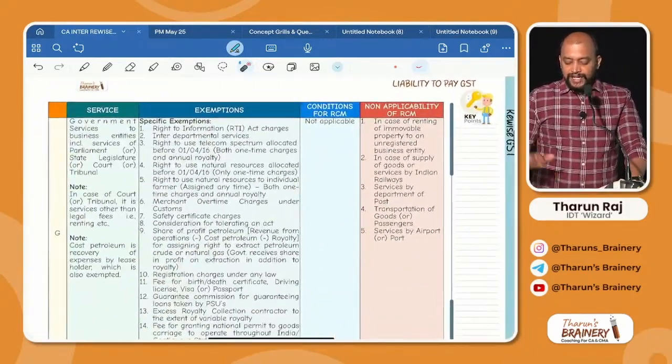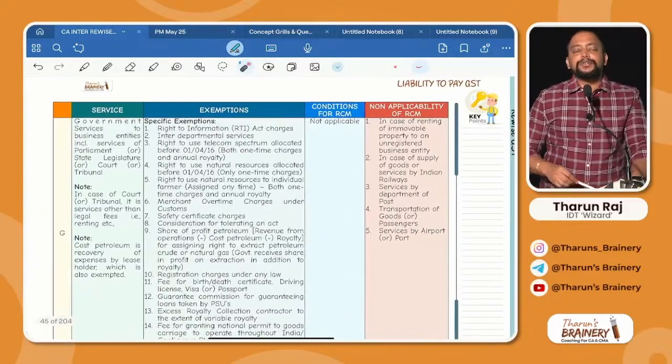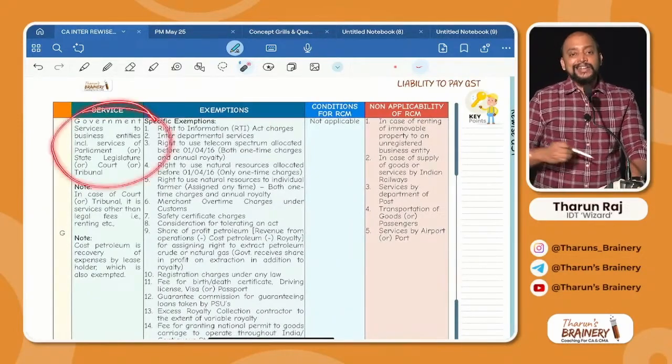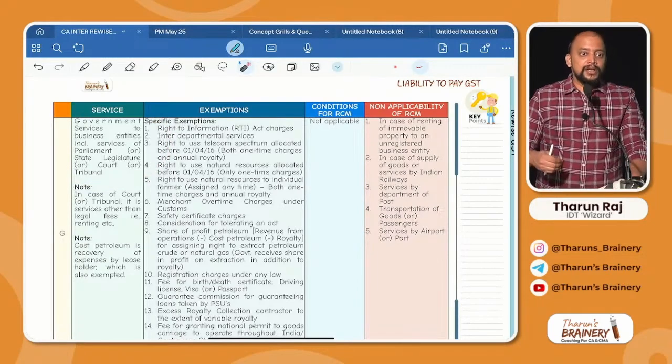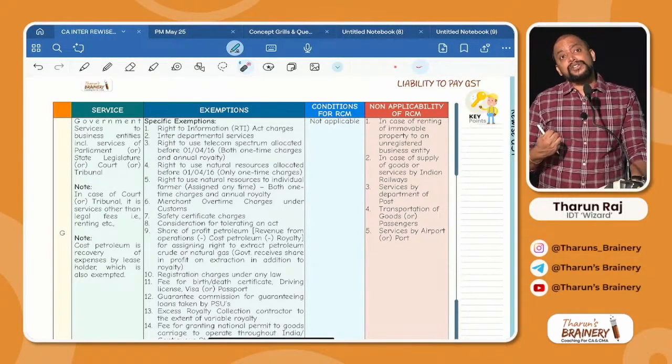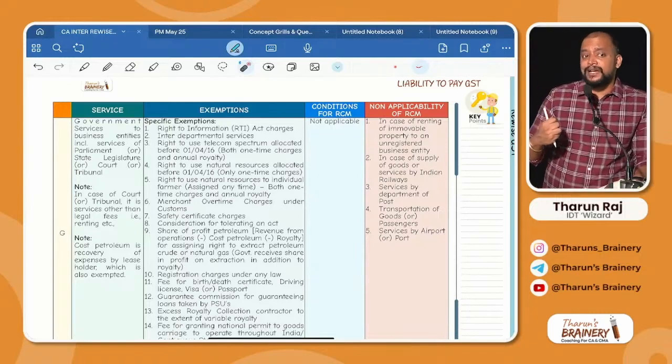Look into government services. Whenever we are referring to government services to business entities, we also include parliament, state legislature, and court or tribunal service also. But sir, court or tribunal service is excluded from supply, na? Correct.